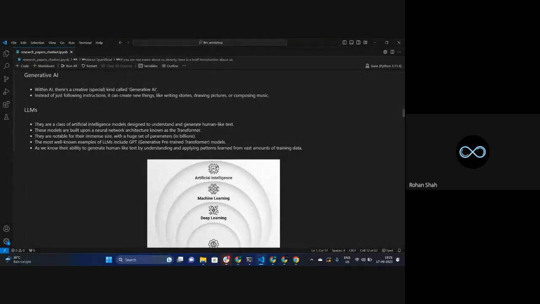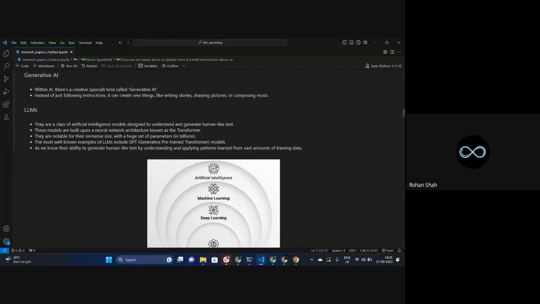What we are doing here is taking advantage of the fact that you have trained something really very big. We are going to take that model, feed my data on top of it, make it learn that extra data, and then ask questions based on that particular data.